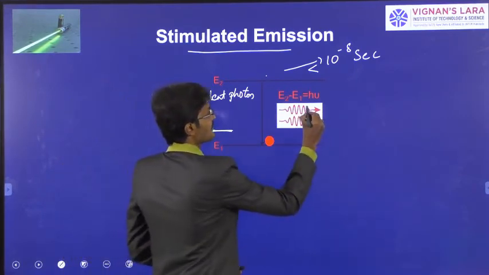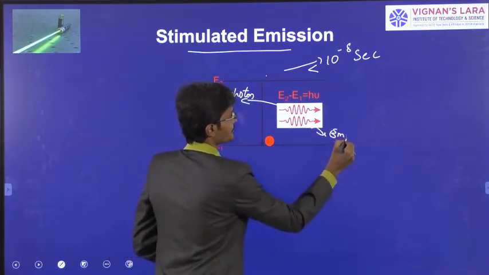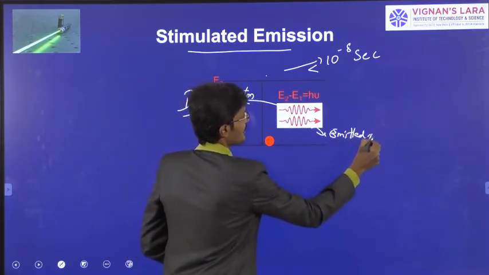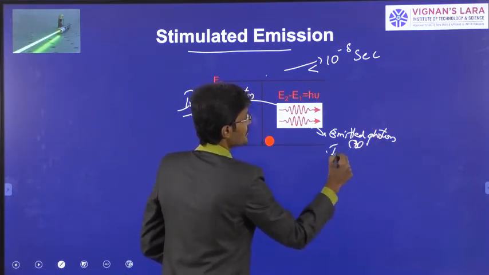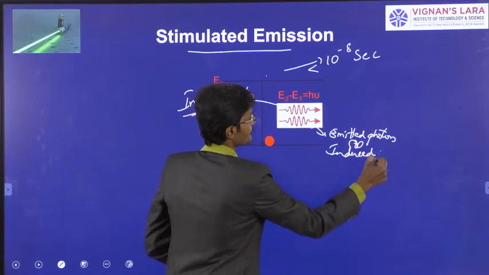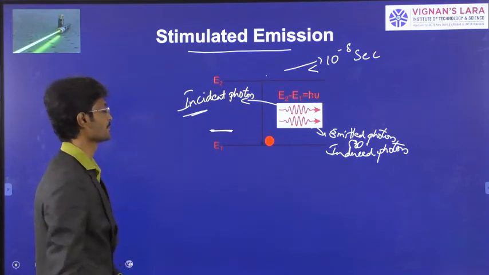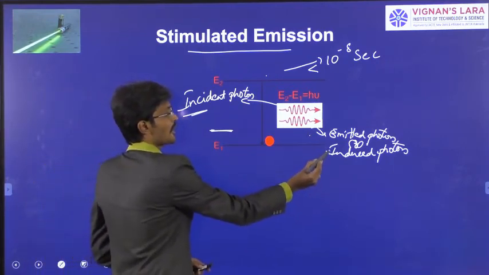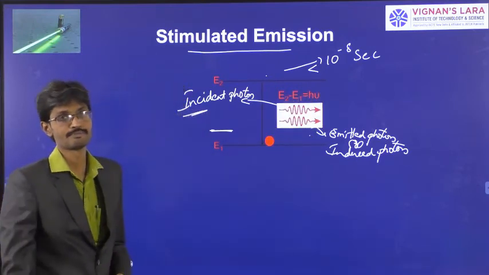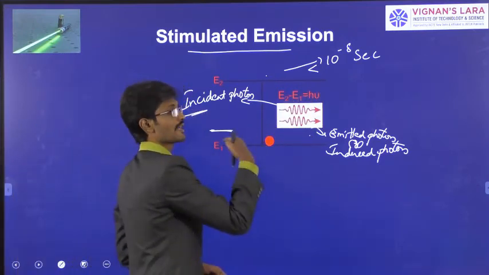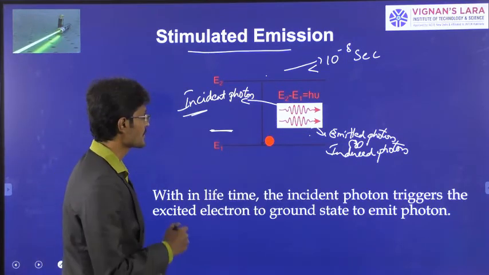So here we have the incident photon, and we have one more photon, the emitted photon, which is also called the induced photon. Now this emitted or induced photon will follow the incident photon, and these two photons will travel in the same direction, and this process is called the stimulated process.